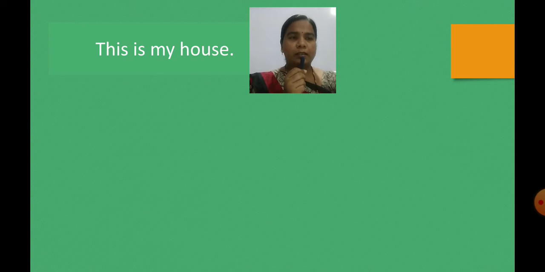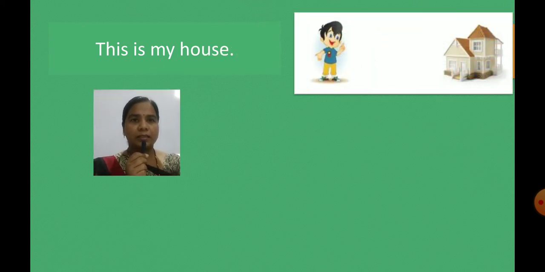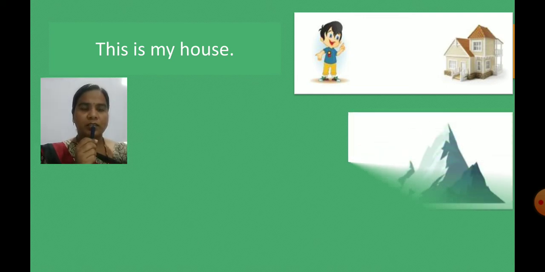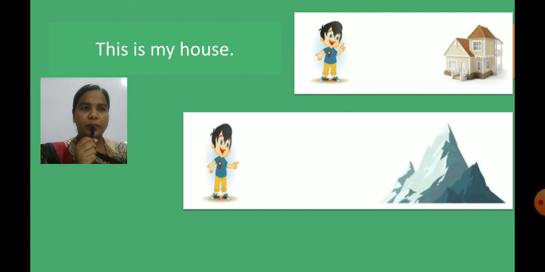So children, now see some more examples. As we can see in this picture, one boy is here. Now we can see his house. This is my house. Why is he using this is here? Because the house is near to him. See the second picture. In this picture, what can we see? The same boy.